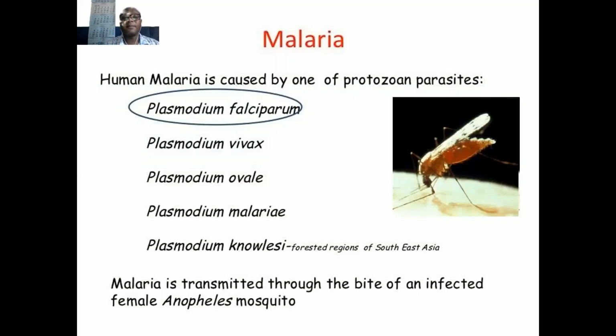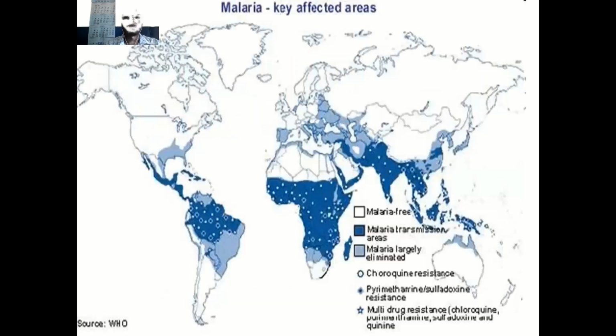It is transmitted by the female Anopheles mosquito. Why does the female Anopheles mosquito come to human beings? It comes to feed so that the eggs can mature. Naturally mosquitoes feed on nectar, but the female has to feed on human blood so that the eggs can mature.